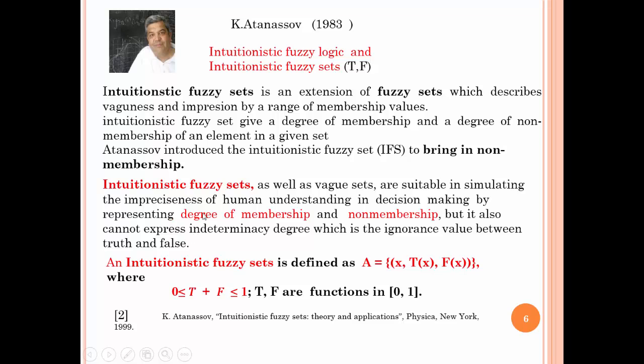So this set is explained mathematically by the notation with the two memberships, called membership truth and non-membership called falsity, where the condition is that the sum of membership and non-membership is between 0 and 1. So for more detail about this theory, we suggest the reader to consult the following reference.